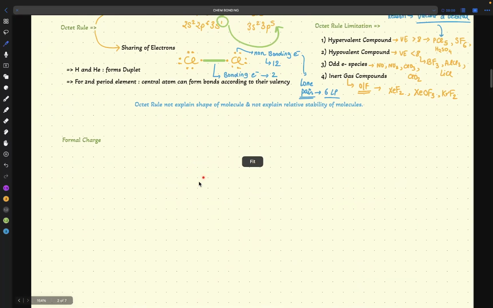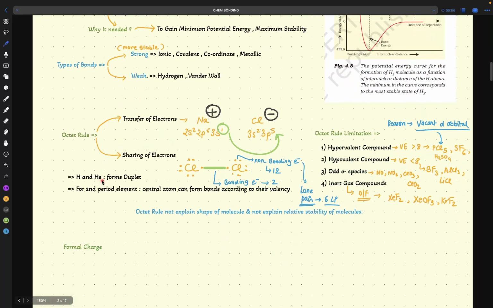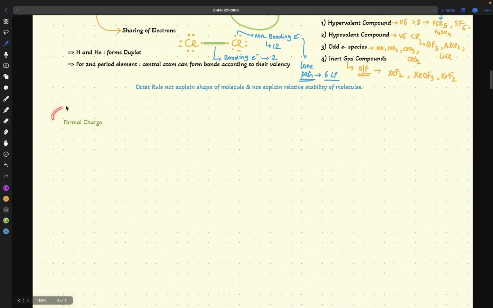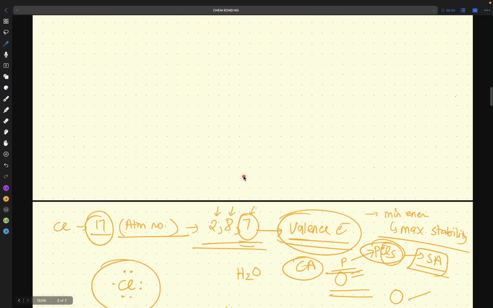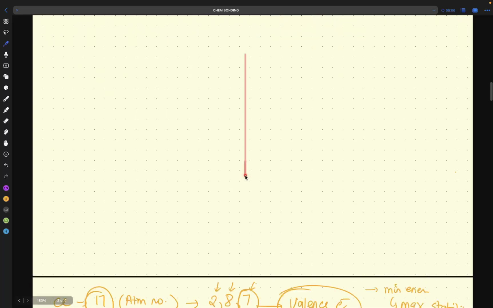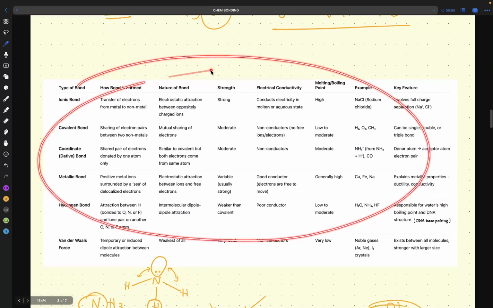My aim was to complete formal charge also, but okay, we have completed the major part, which is the octet rule. In the next class, we will see formal charge, which is very important because you should know how to find out the formal charge. And then one more point is there, which is about different types of bonds. So you don't worry.